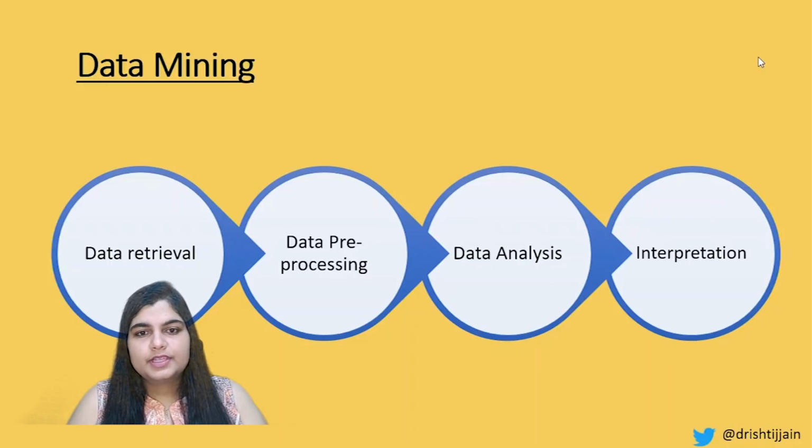The next step that comes is data pre-processing. So now that we have all of the data from the previous step, but we cannot just start finding patterns on the data that we have collected. We want to pre-process the data so that we make more sense out of it, so that we are able to process data, handle any missing values, handle sparse data, fill in those values with the correct logic of particular values. For example, it could be mean, median, mode, based on the technique you are using, and create a good data set, because having a good clean data set is crucial to doing anything further in the process.